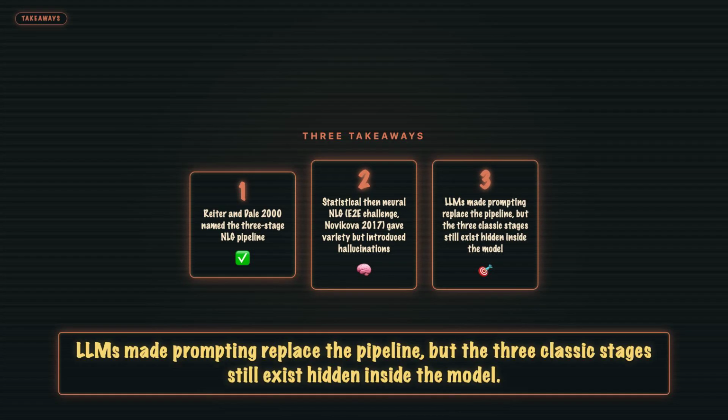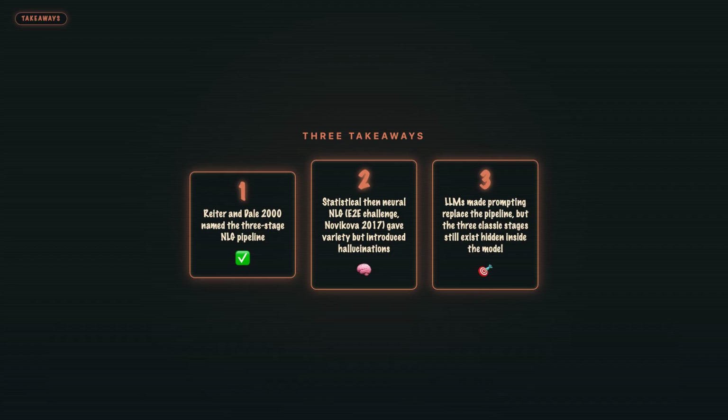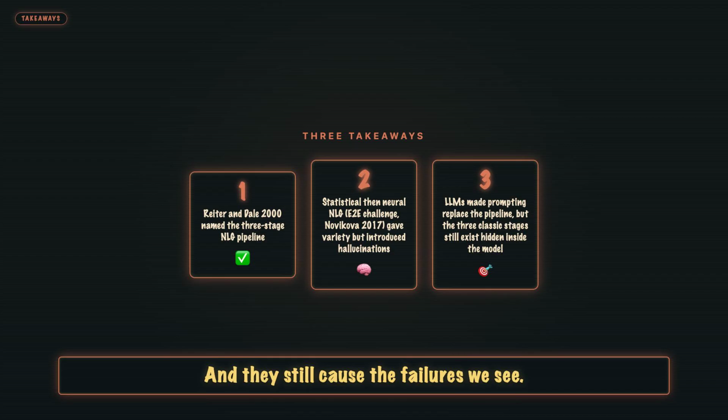3. LLMs. Made prompting replace the pipeline, but the 3 classic stages still exist hidden inside the model, and they still cause the failures we see. Hybrid rule plus LLM systems are the current fix.